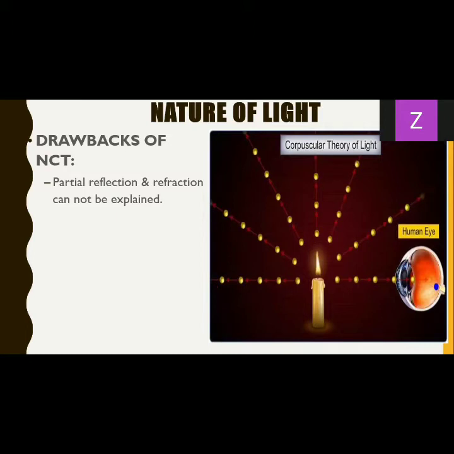Also, it was unable to explain other concepts like interference, polarization, diffraction, and so on. So this part was not explained.